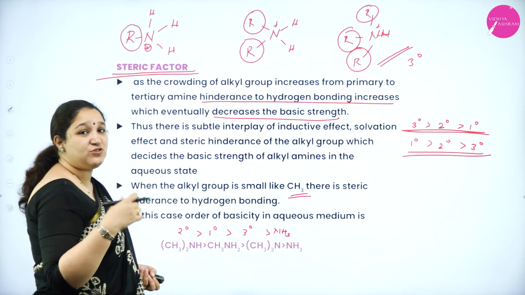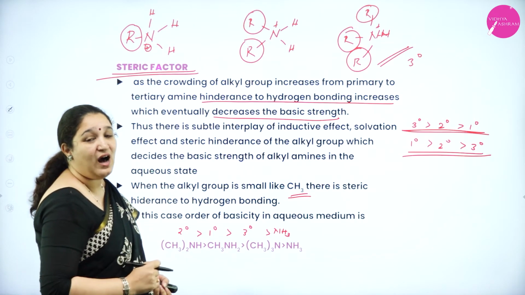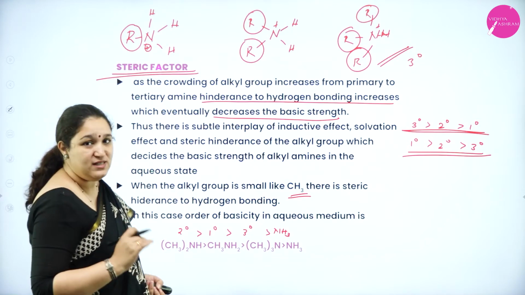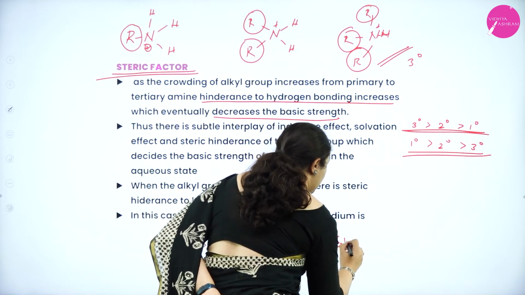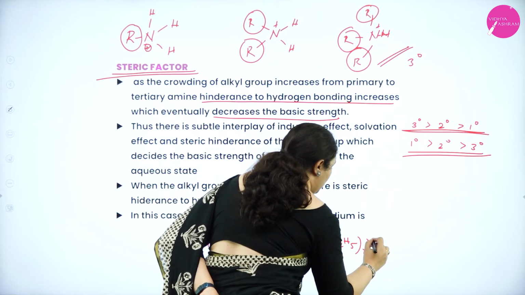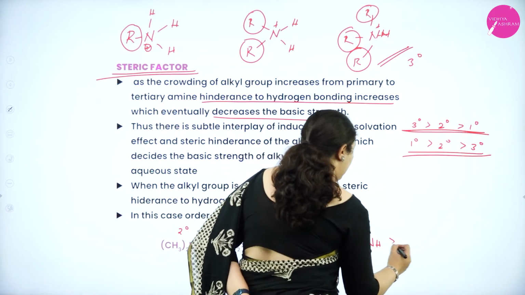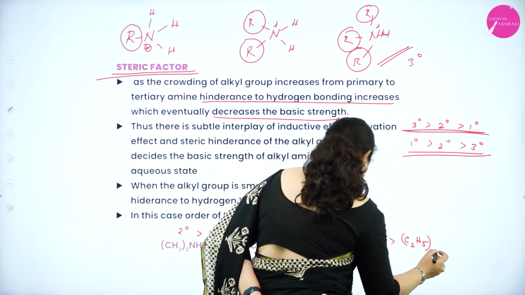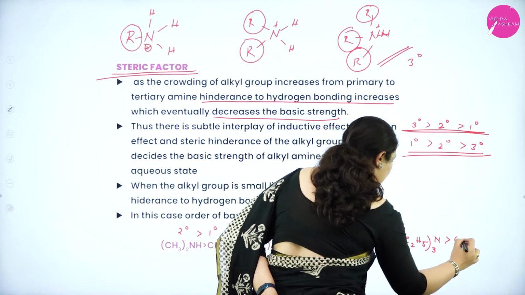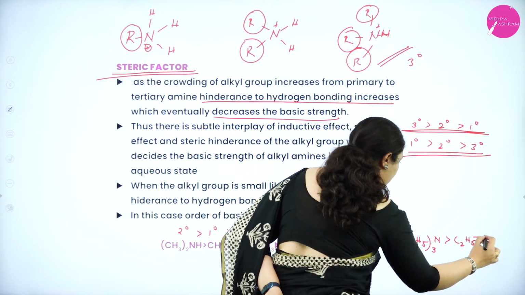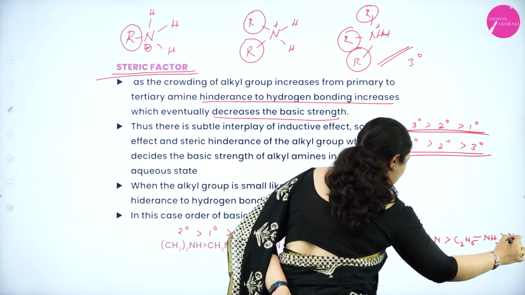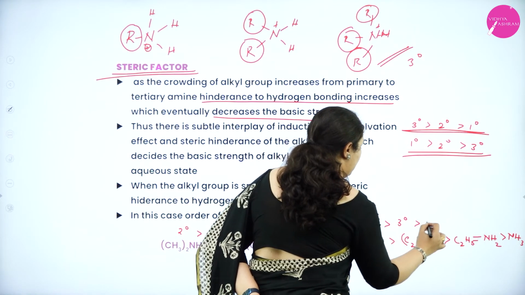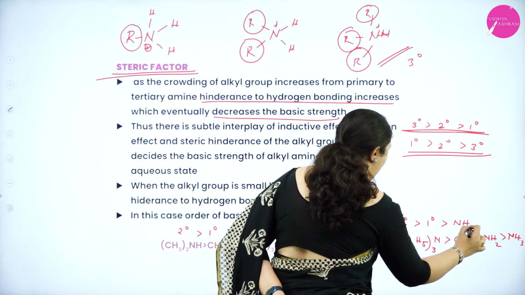If C2H5 is the R group, then what is the order in the aqueous medium for the basic strength? It is (C2H5)2NH, then (C2H5)3N, then C2H5NH2, and last is ammonia. That is secondary, tertiary, primary, and ammonia.